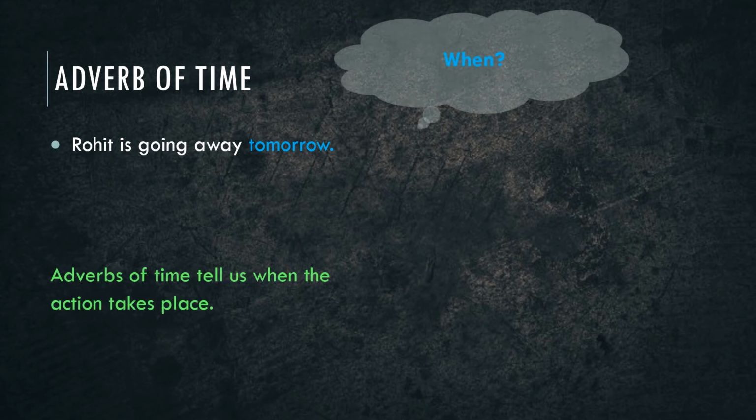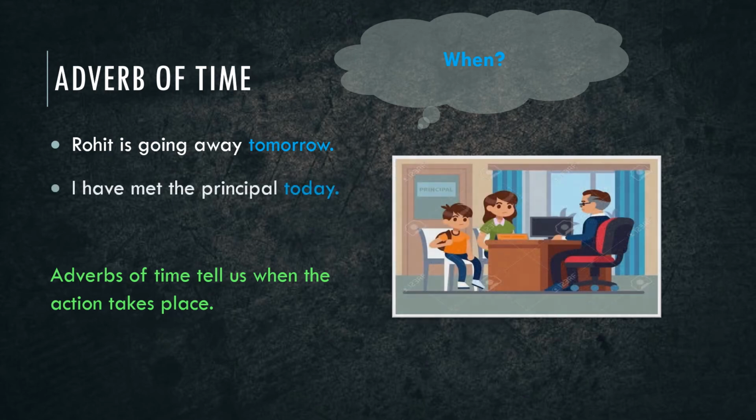Let us look at the other sentence. I have met the principal today. When have I met the principal? I have met the principal today. So today is an adverb of time. Remember, children, the adverb of time answers the question when, as it indicates the time at which the action takes place.